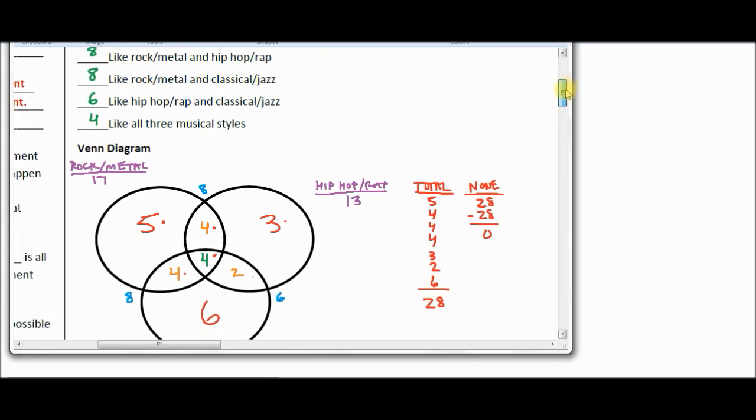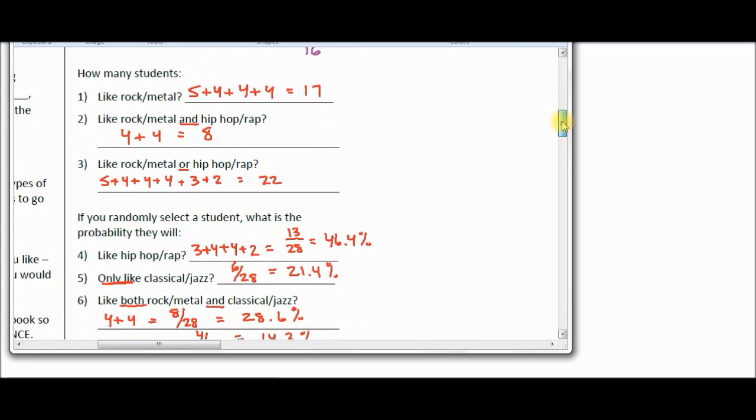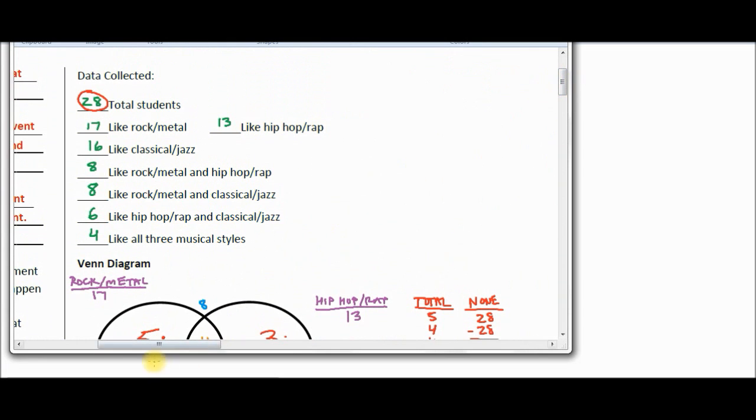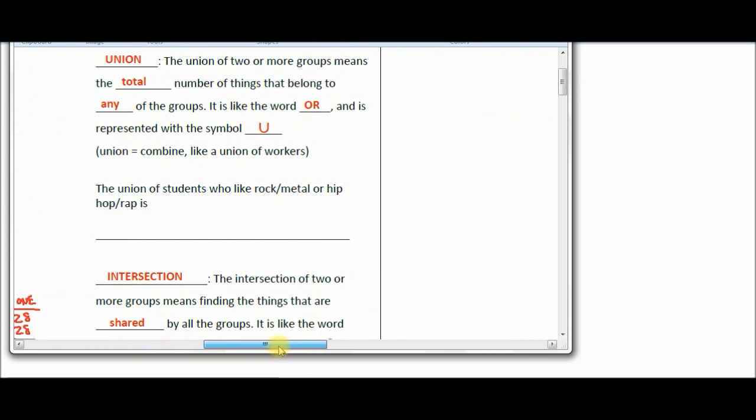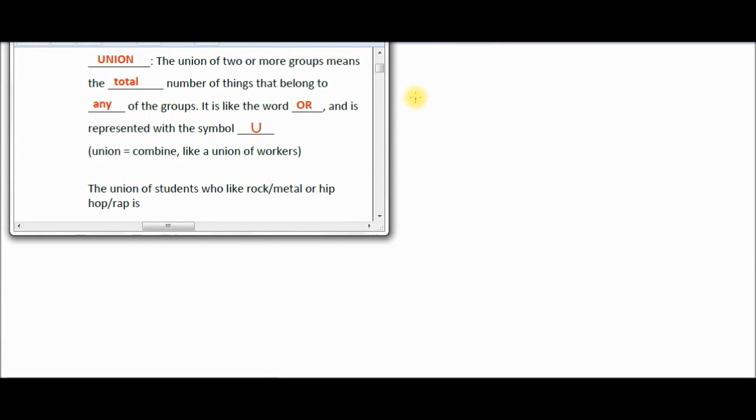This part right here, class, you're going to see this part. You'll find out later how this comes into play, because I could have asked the question, how many students don't like any of these types of music? And you would have said 0%. Alright, let's go to the next page. Got 5 minutes on the video to wrap this up. Last thing here.